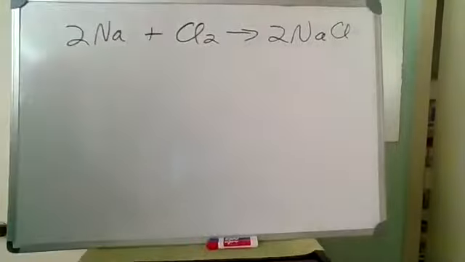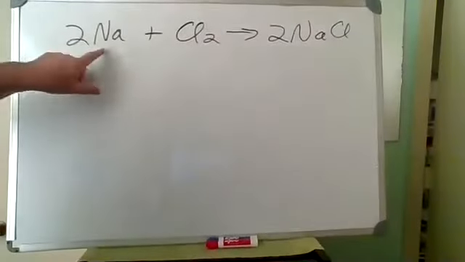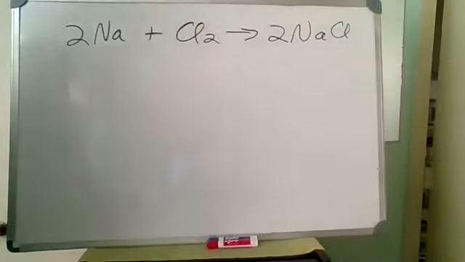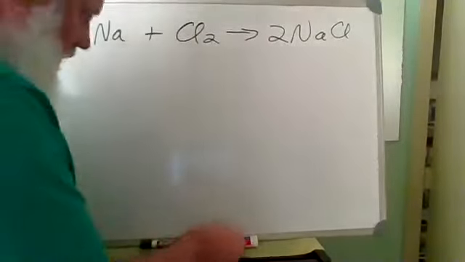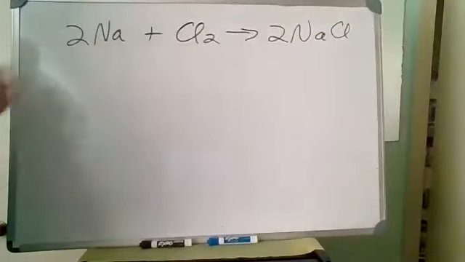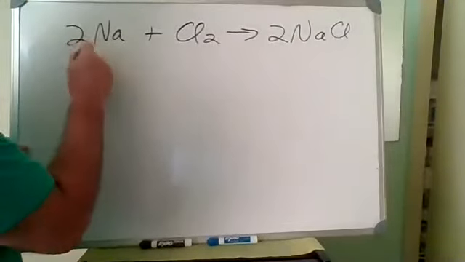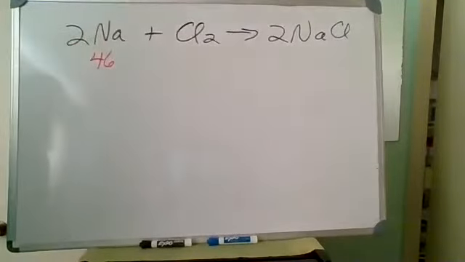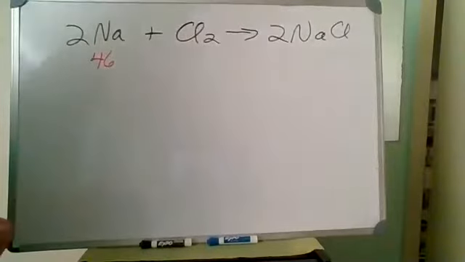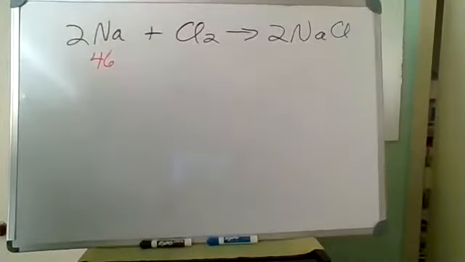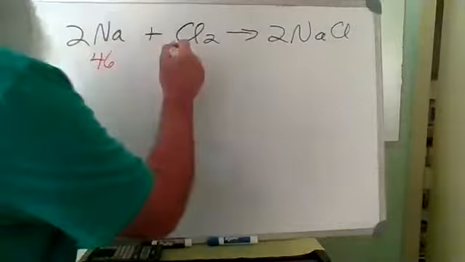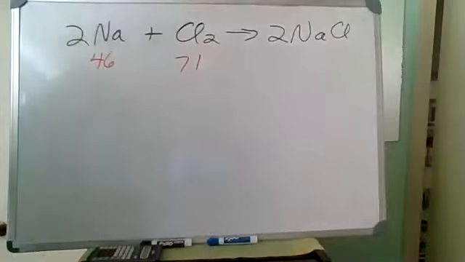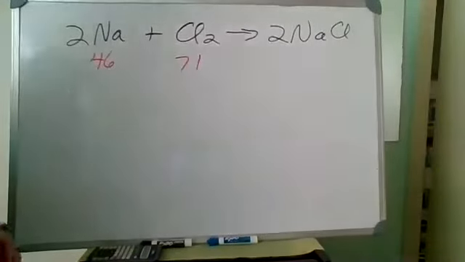So let's suppose we start out with 46 grams of this. I'm going to write 46 underneath. And we have 71 grams of this. I'm going to leave the unit off.